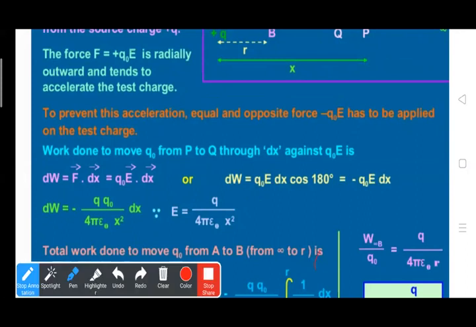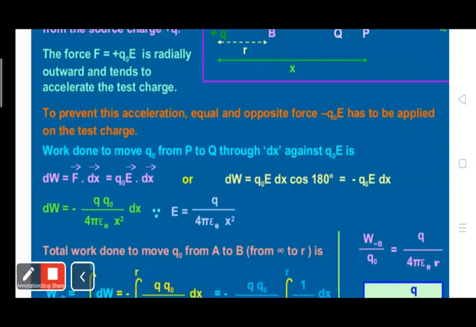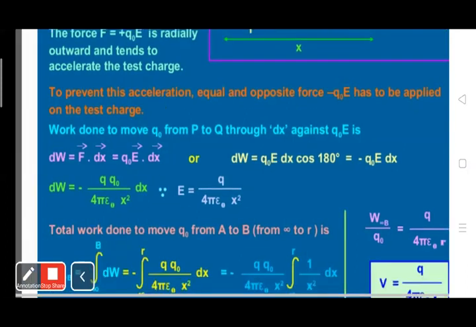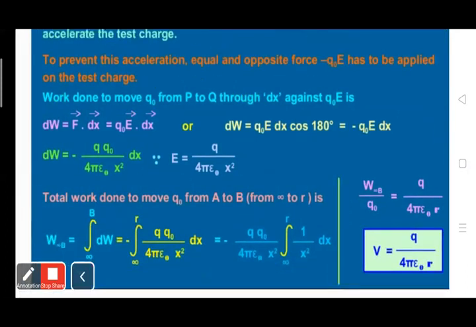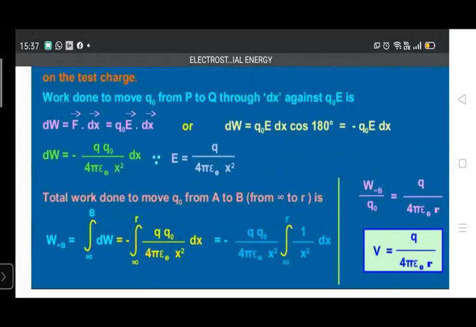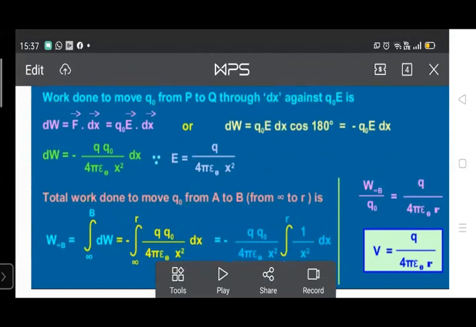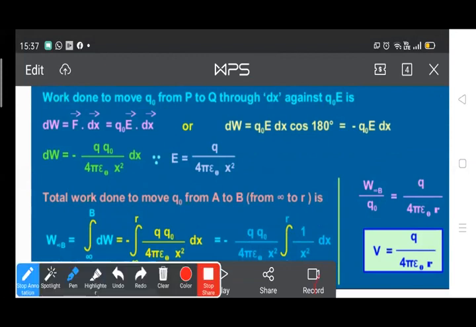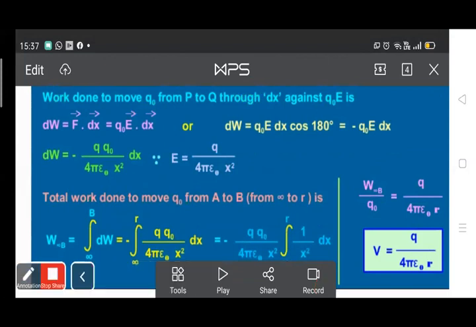So the total work done in bringing a charge from infinity to point B is given by W, where dW is the value from this equation. We write Q naught upon 4 pi epsilon naught, integration from infinity to R of 1 upon x square into dx.